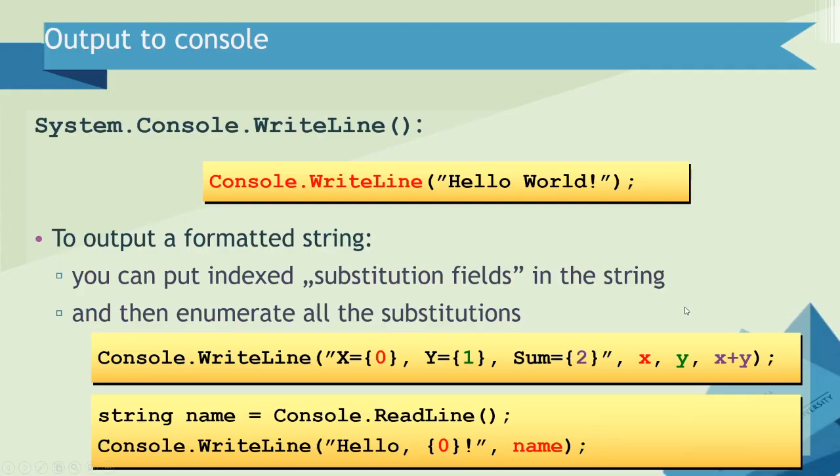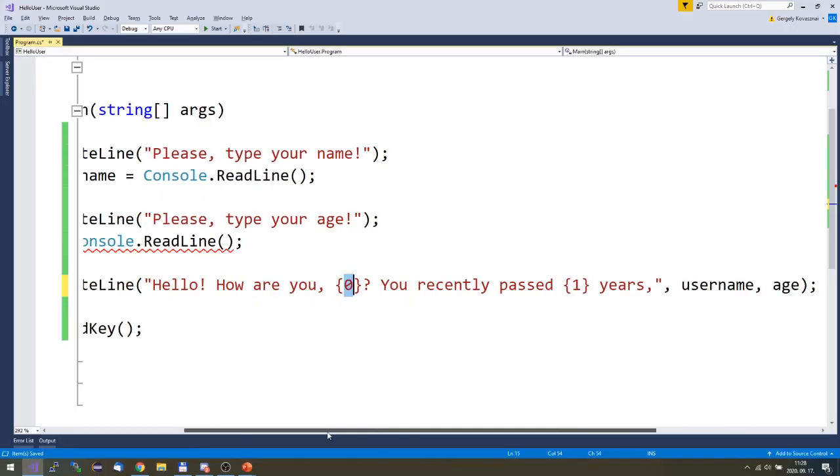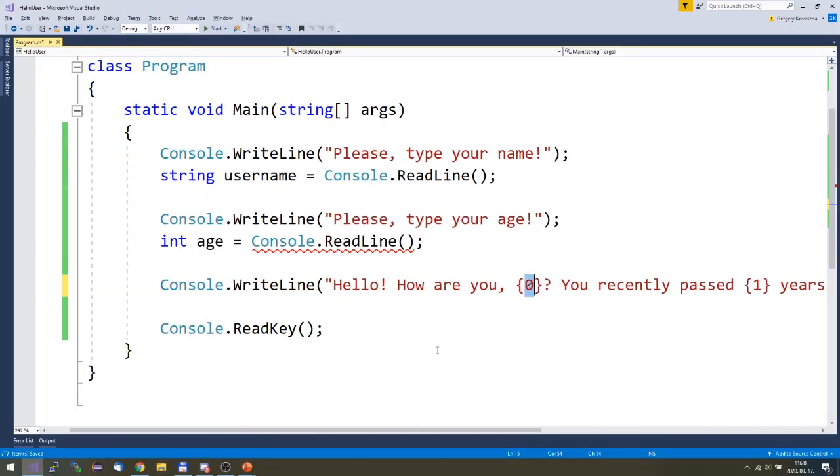Let me show you this slide here. So here you can see a Console.WriteLine. You have 3 values to insert in the string. The red one is of index 0, the next one is of index 1, and the last one is of index 2. Do you understand that? Yes. Okay, great.